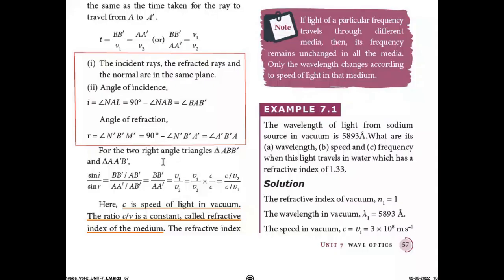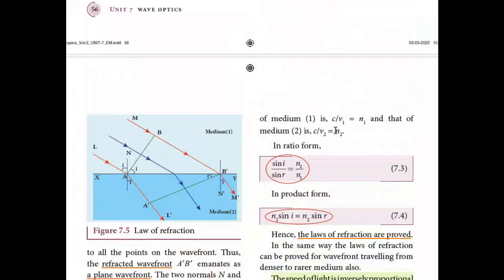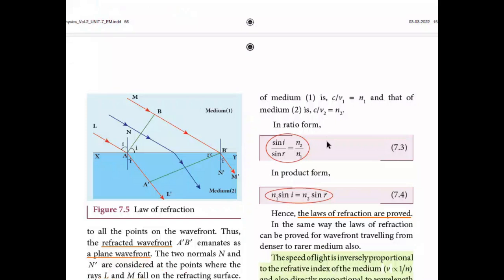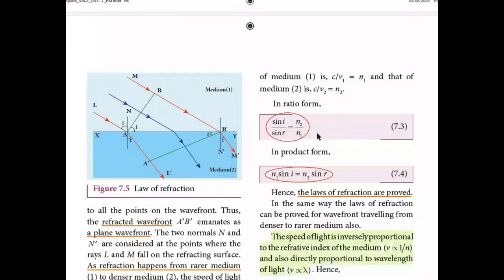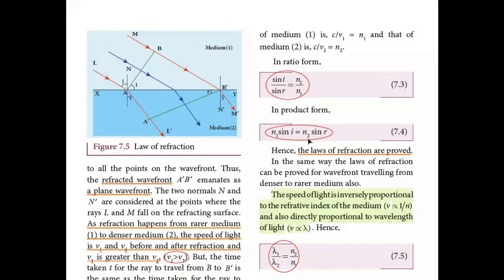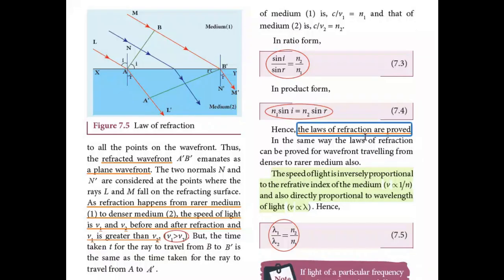And for the two right angle triangles ABB dash and AA dash B dash, sin i by sin r will be equal to C by v2 by C by v1, where C is the speed of light in vacuum. The ratio C by v is a constant which is called the refractive index of the medium. The refractive index of a medium is C by v1 equal to n1, that's for the first medium, and C by v2 equal to n2 for the second medium. And in the ratio form you can write like this: sin i by sin r equal to n2 by n1. And in product form this can be written as n1 sin i equal to n2 sin r. Thus the laws of refraction are also proved.